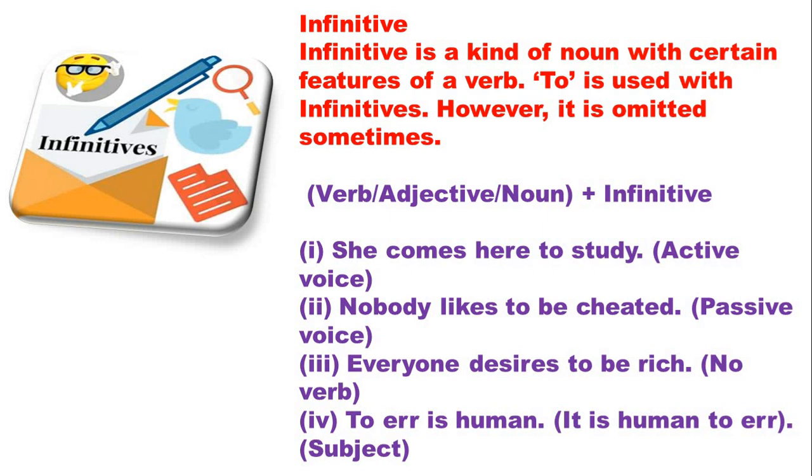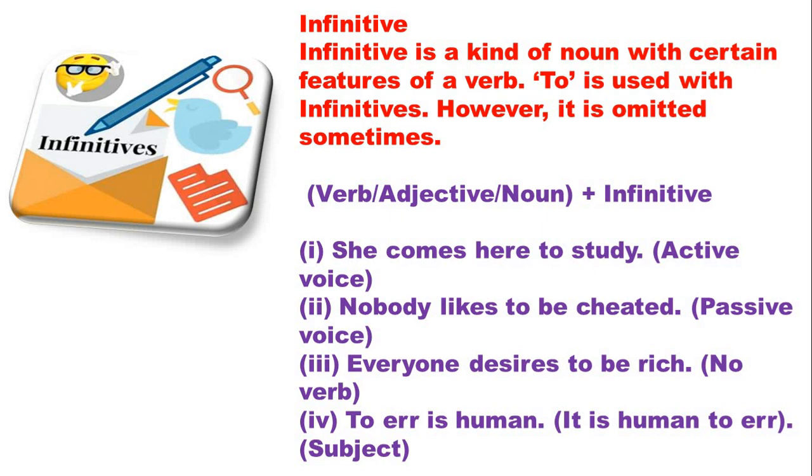So let's check the examples. Verb, adjective, noun plus infinitive. Rule 1. Examples. She comes here to study. If you see the sentence, this is active voice. So what you can see in the first example is to plus study. That means infinitive. How can you identify that it is an infinitive? With the word to. Nobody likes to be cheated.